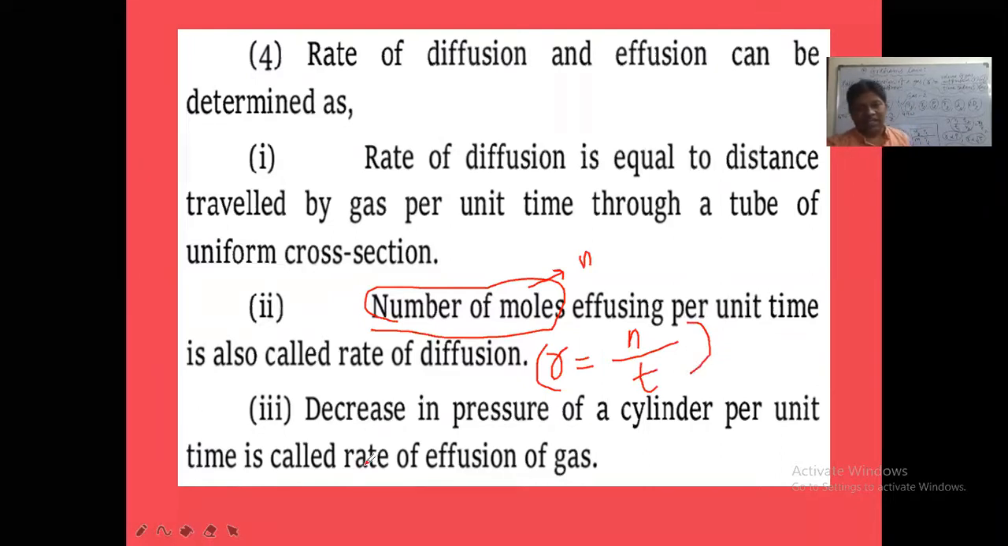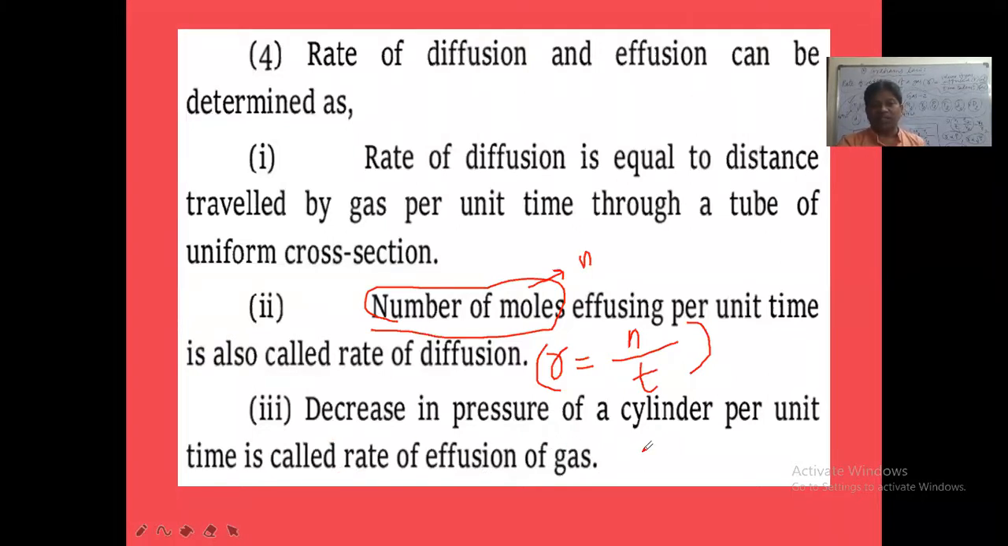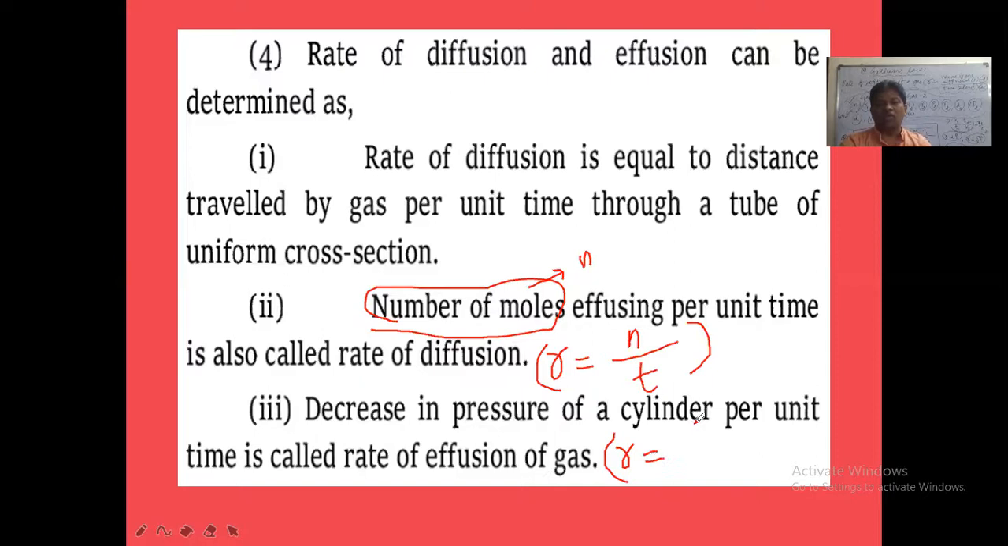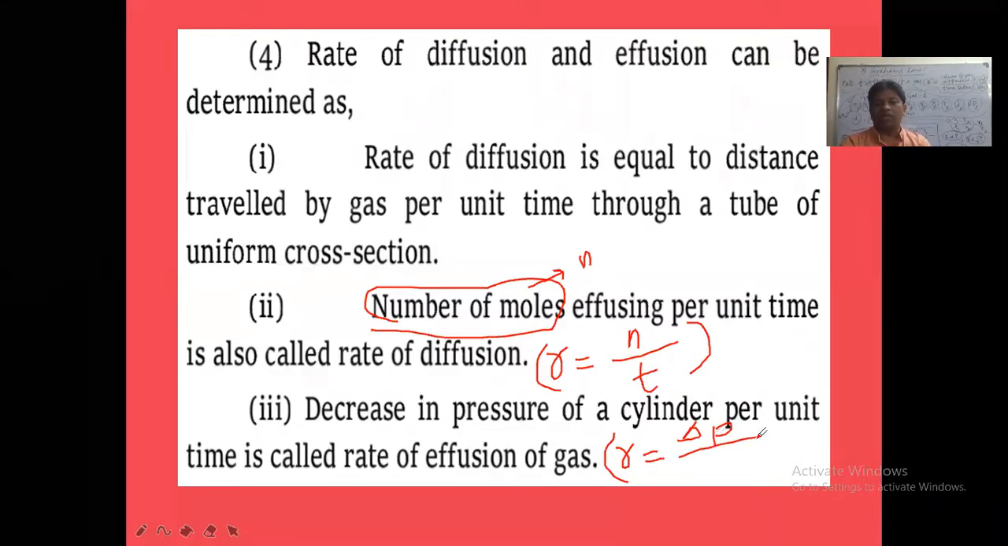Okay. Next, decrease in the pressure. The decrease in the pressure of the gas in a cylinder per unit time is also called the rate of diffusion, R. So the rate of diffusion can also be written as the change in pressure of the cylinder by time. The change in pressure means delta P, the difference in pressure, divided by time. This is also taken as the rate of diffusion.